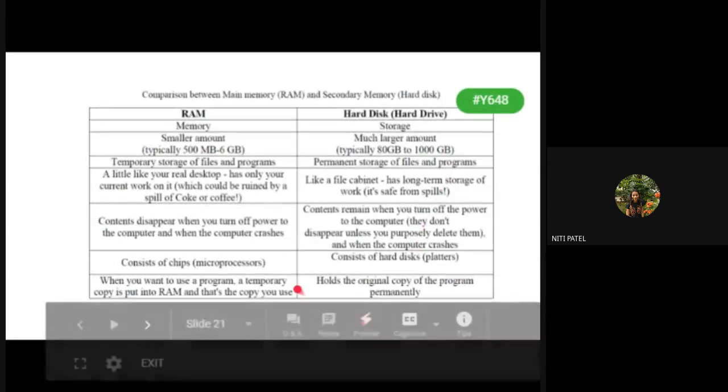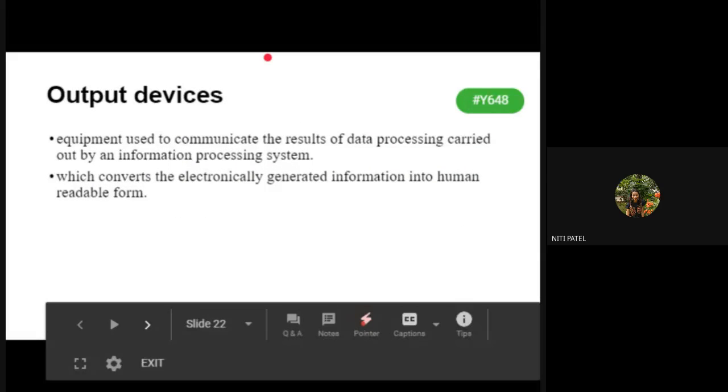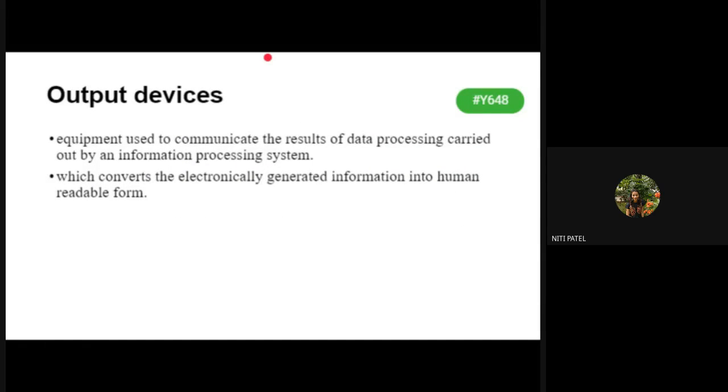So we have seen the difference between primary and secondary memory. With this, we complete the memory part of the computer system. We have done the hardware part, that is your CPU unit, ALU, control unit, and registers. We have seen the memories, primary and secondary. Now we'll be seeing the output devices. We have already seen the input devices.